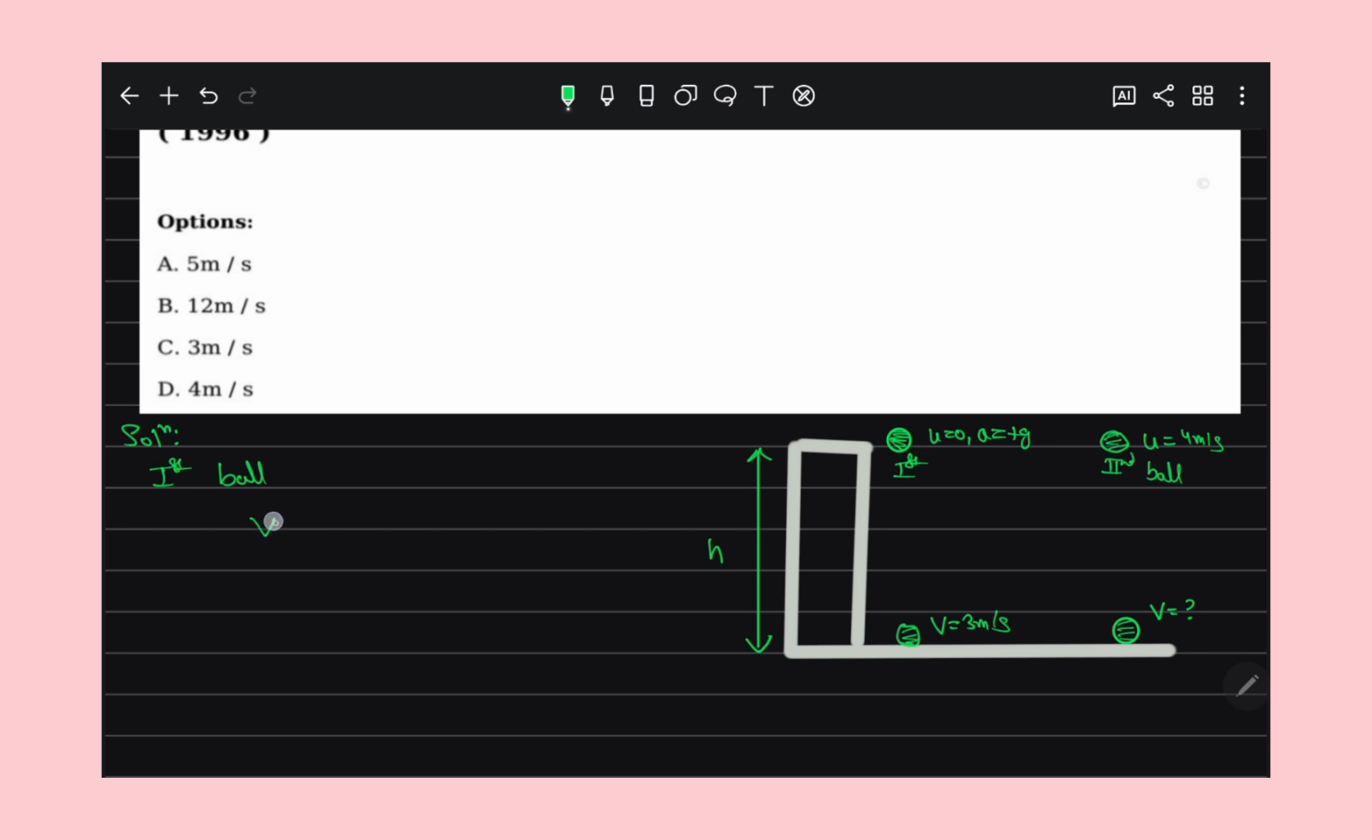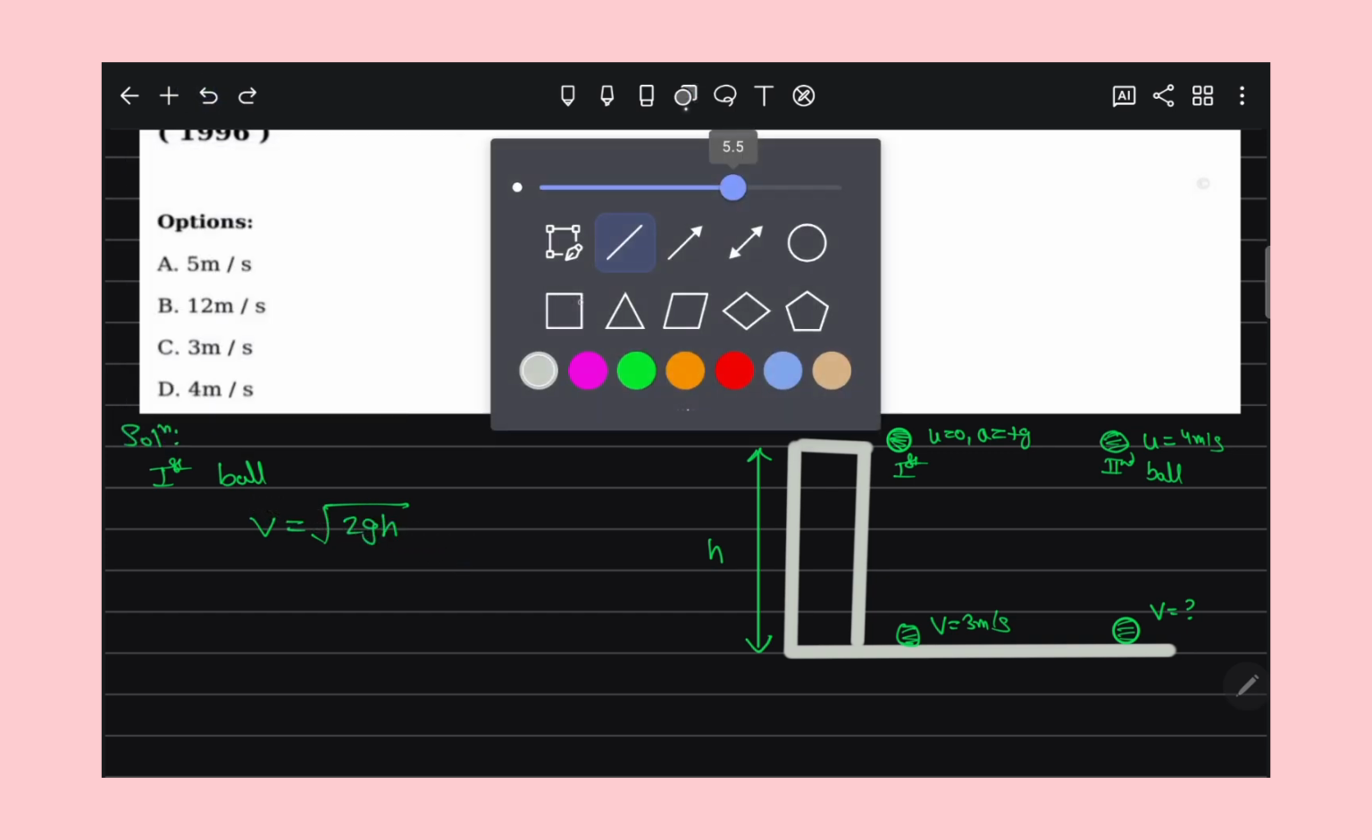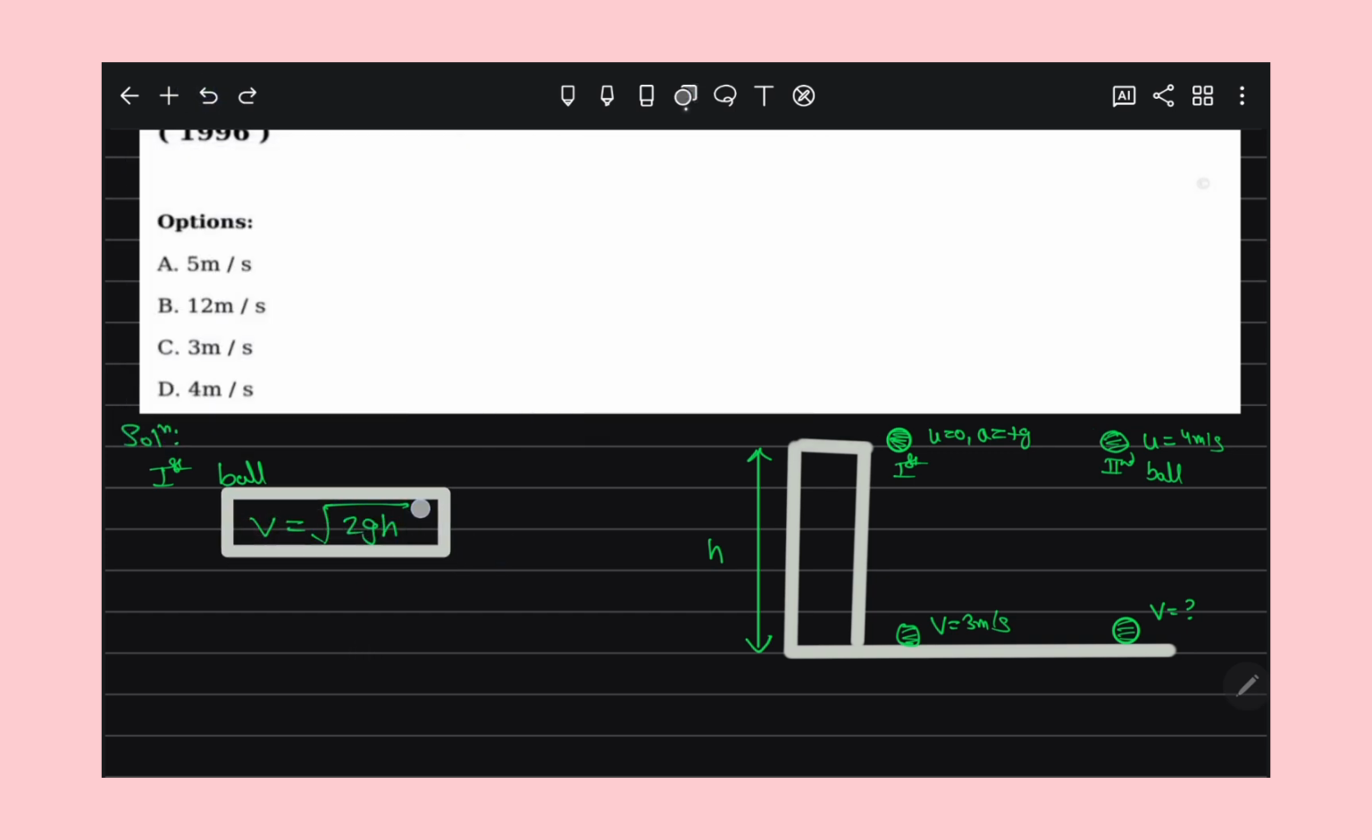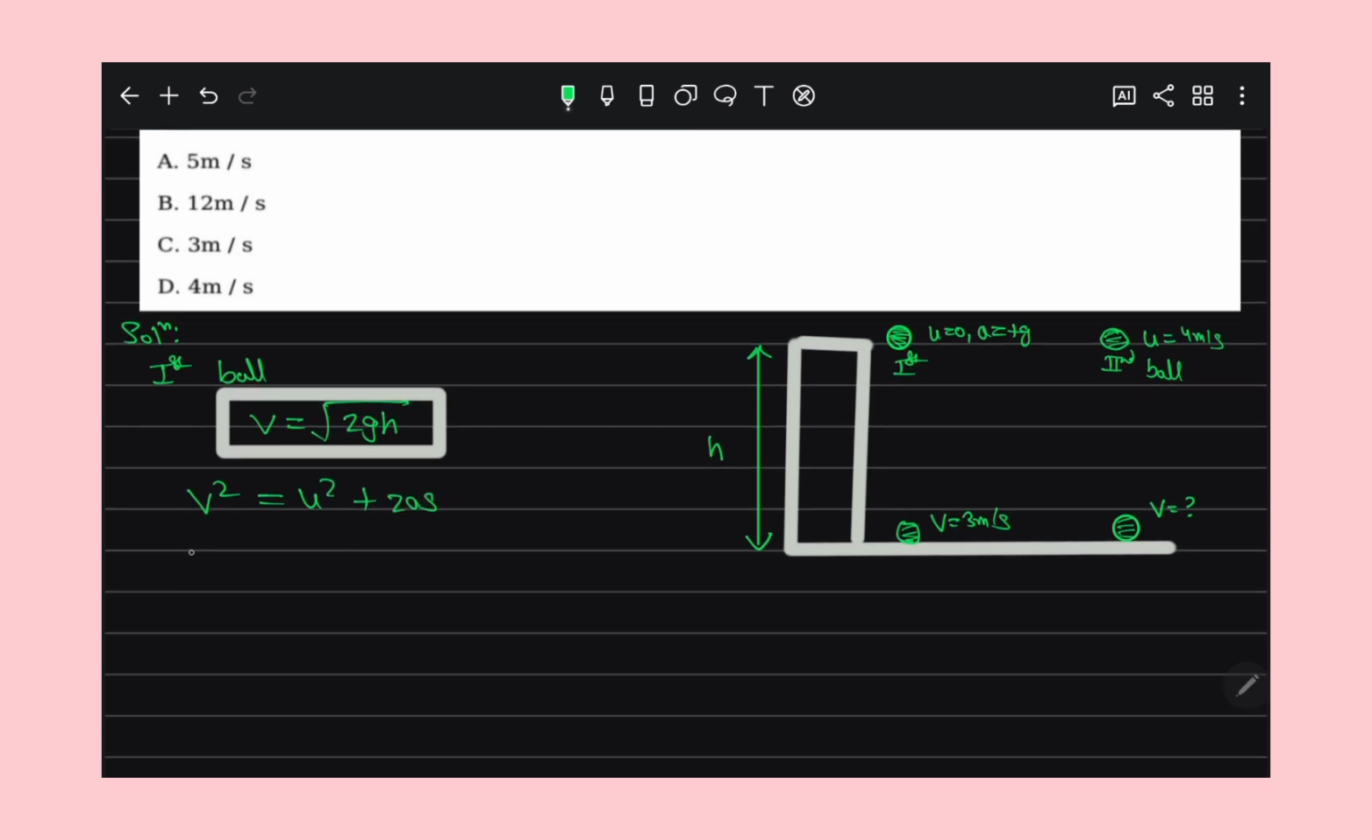As we know, as the body falls freely, its velocity is under root 2gh. You can also derive this equation; I can derive it just one time. As we know, v square is equal to u square plus 2as, right? So the final velocity: initial velocity is 0 plus 2 times acceleration due to gravity g and height h. So v is equal to under root 2gh, right?